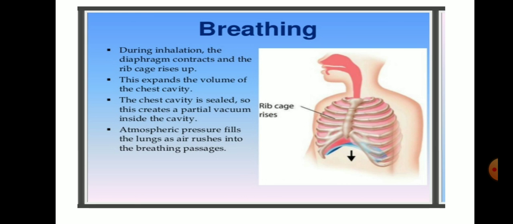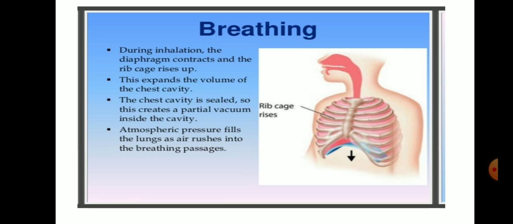Now, there is a difference between the terms respiration and breathing. Let me tell you what we mean by breathing. During inhalation, as we inhale, the diaphragm contracts and the rib cage rises up. The rib cage expands.